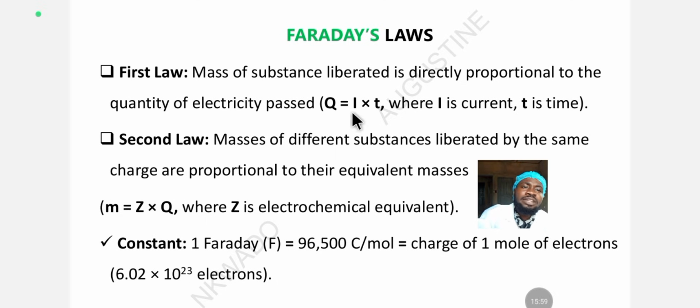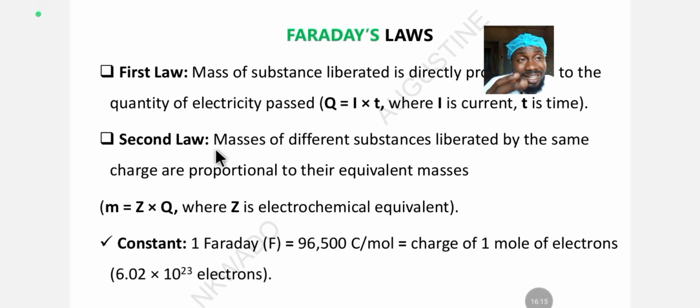Now, let's look at the Faraday second law of electrolysis. The Faraday second law of electrolysis states that when the same quantity of electricity is passed in different electrolytes, the charge on them, that's the charge for the electrolyte, is proportional to what? Their equivalent masses. Now, we're going to talk about charge now. When the same quantity of electricity is passed in different electrolytes, the charge on them is directly proportional to the equivalent masses.